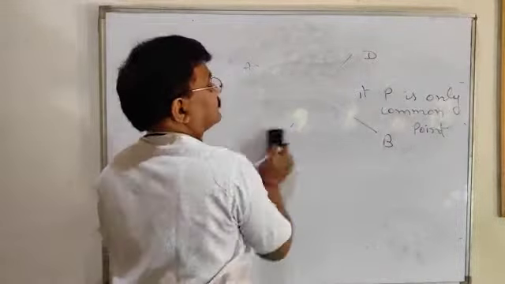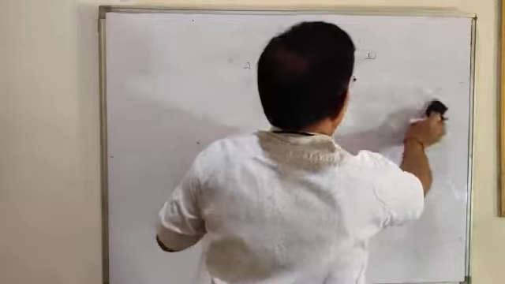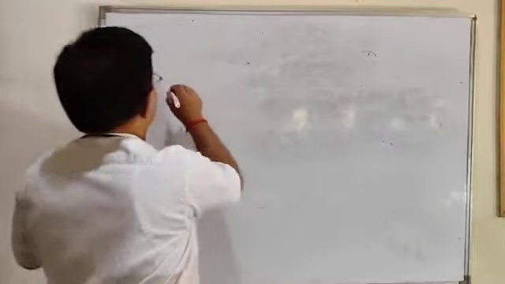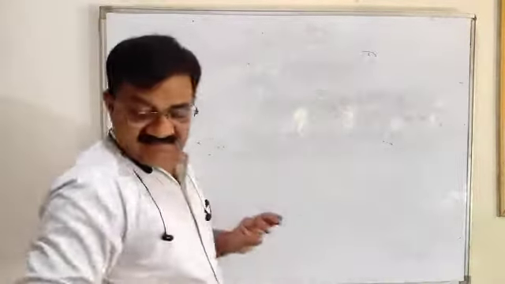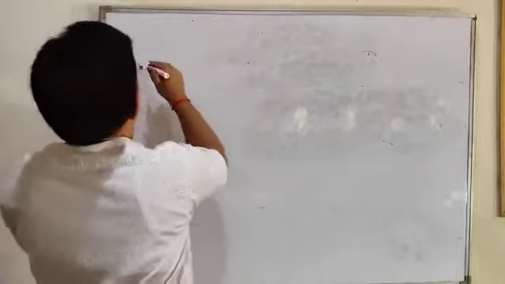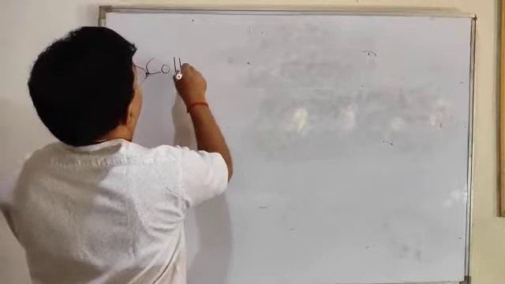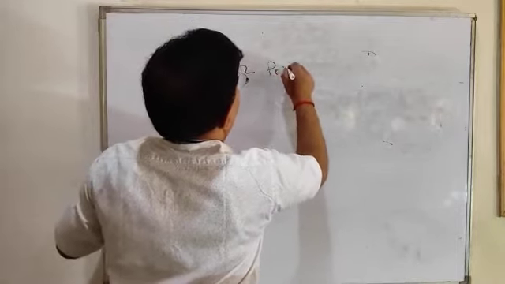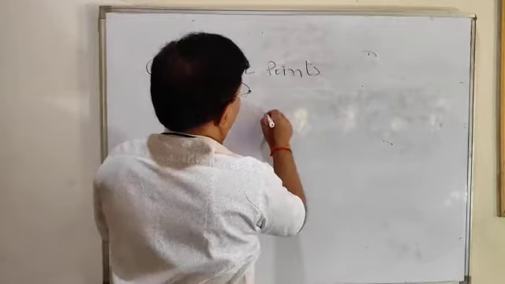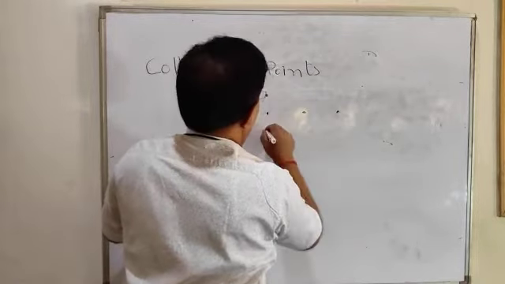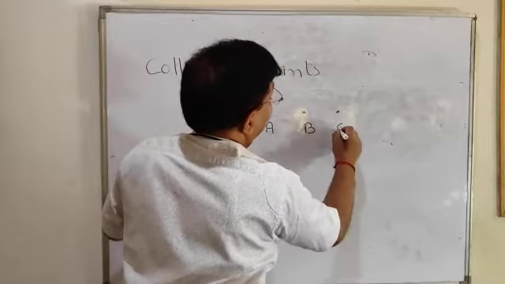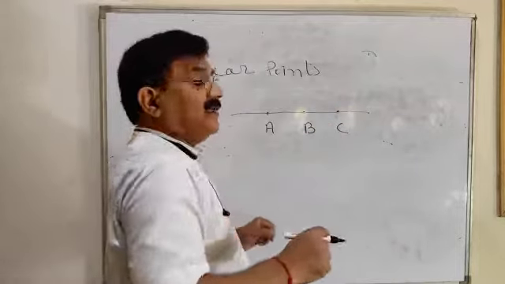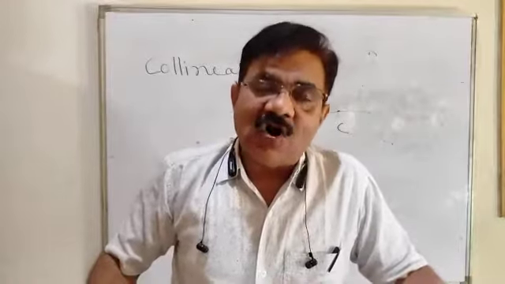Next, collinear points. What are collinear points? See here, if these three points I am drawing, A, B and C, and one straight line is passing through these three points, these points are called collinear points.